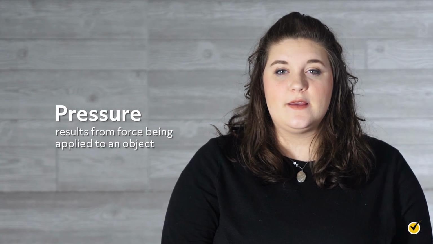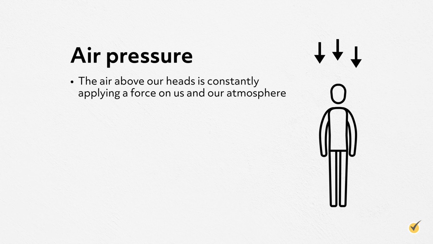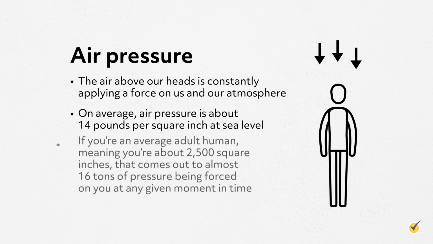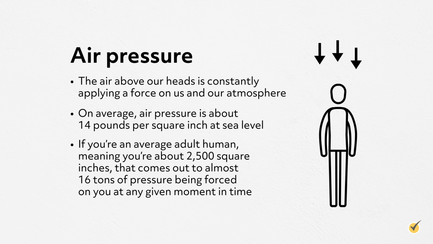So, first off, what is air pressure? You've probably learned that pressure results from force being applied to an object. The air above our heads is constantly applying a force on us and our atmosphere. On average, air pressure is about 14 pounds per square inch at sea level. If you're an average adult human, meaning you're about 2,500 square inches, that comes out to almost 16 tons of pressure being forced on you at any given moment in time. So why aren't we just crushed by all that pressure?